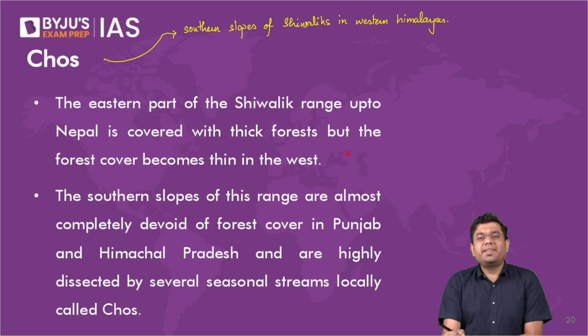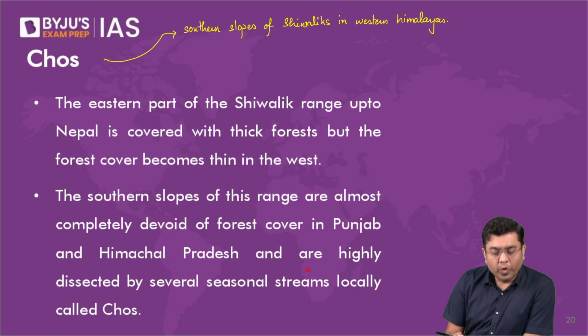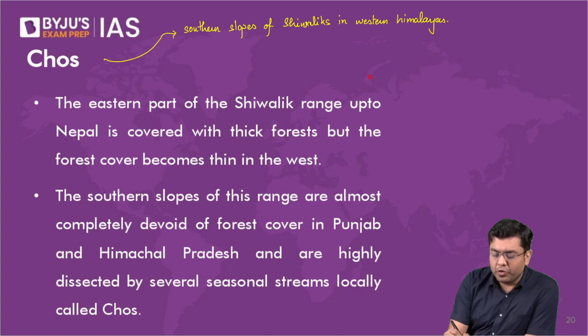Now, how are they created? What is the basis of their creation? What is the basis of their formation overall? So basically, when we take a look at the side view of the southern slope, as per the hogback topography it will represent a steeper slope, right? So there is a steep southern slope and a gentle northern slope.